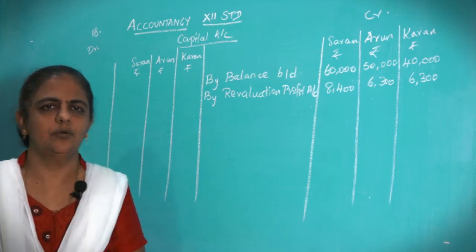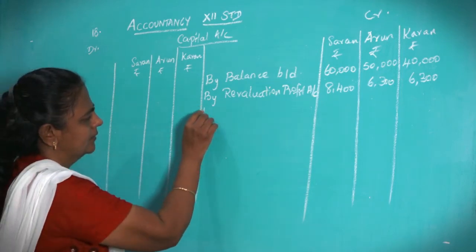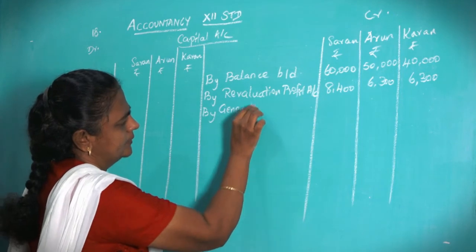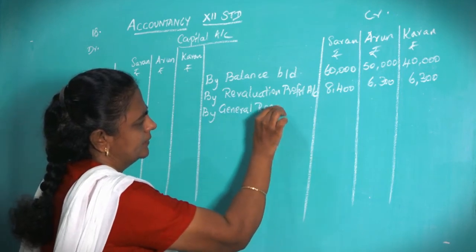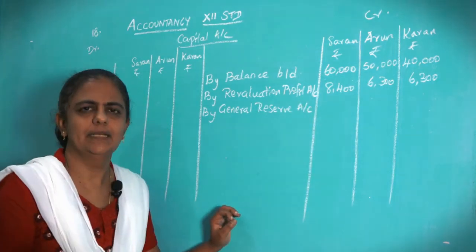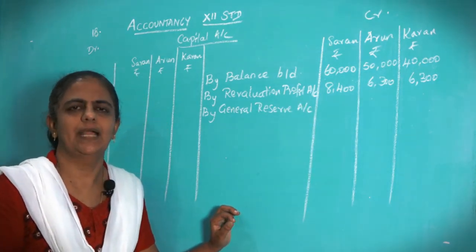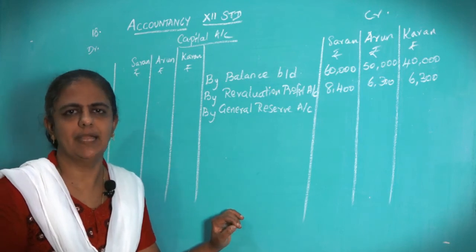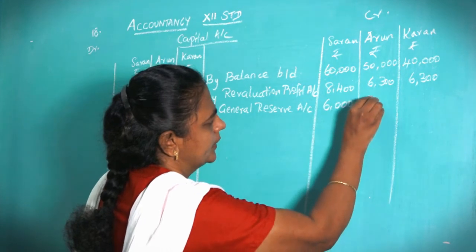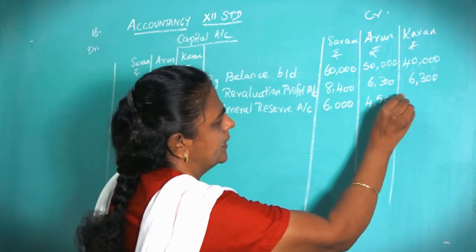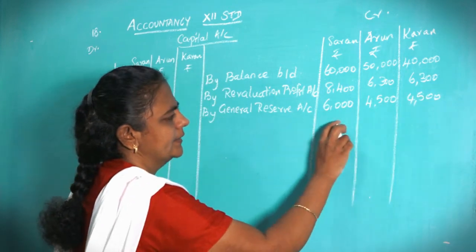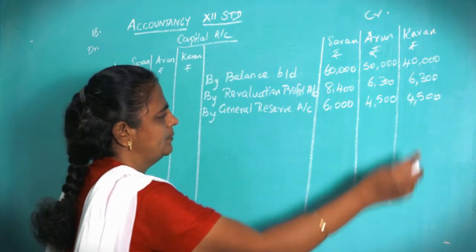So this 15,000 by general reserve account, 15,000 into 4/10, 15,000 into 3/10 and again 15,000 into 3/10. So that will give you 6,000, 4,500, 4,500. 15,000 divide in the old ratio and give for all the three partners.